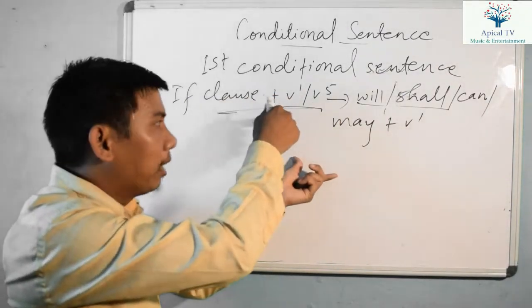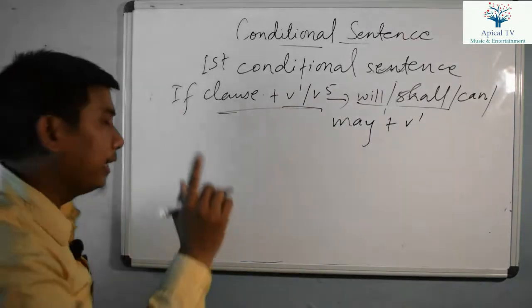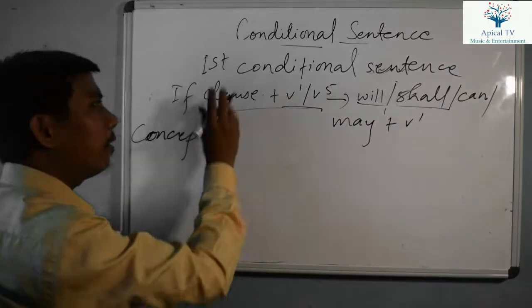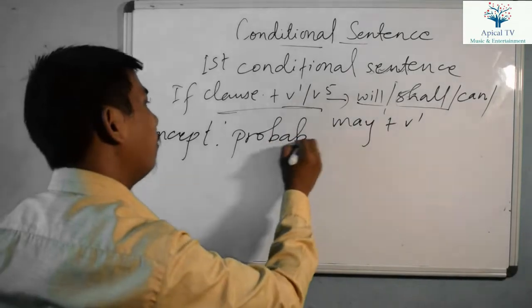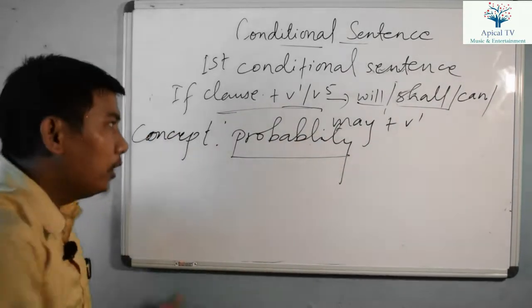That is the similar point, but they are different in case of their concept, in case of their condition concept. What is the concept of first conditional sentence? It shows probability, or we can say possibility. It only shows the possibility.